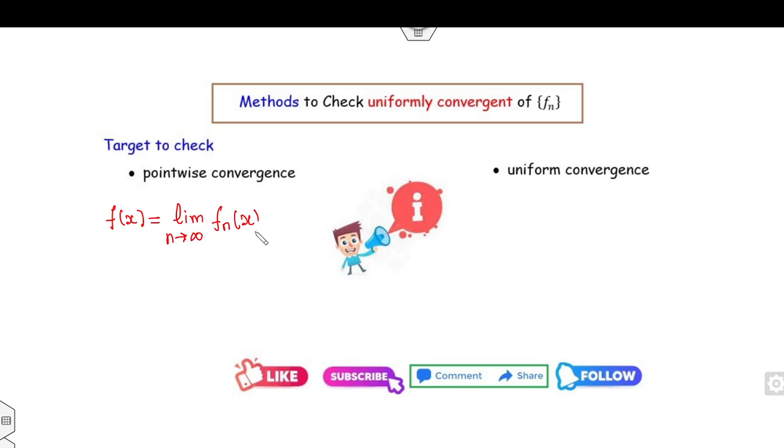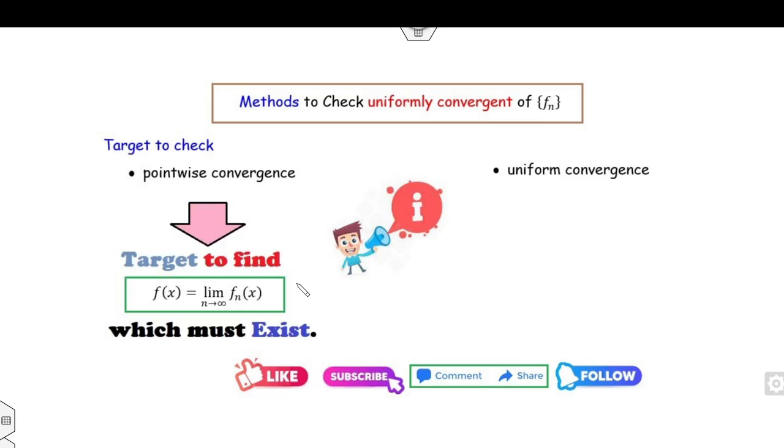Fine. If this limit exists and is unique, then you can say it is pointwise convergent, otherwise not. If the sequence is not pointwise convergent, then it is not uniformly convergent. However, if the sequence is pointwise convergent, it doesn't imply that it is uniformly convergent. But if it is not pointwise convergent, this implies it is not uniformly convergent.